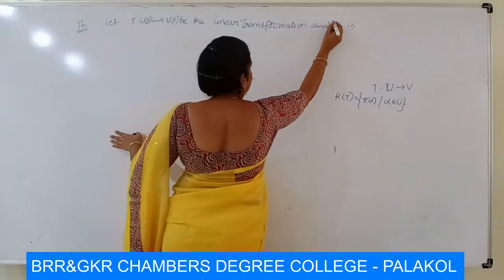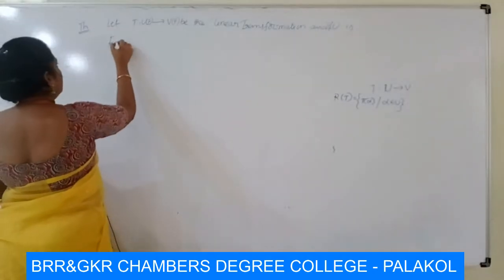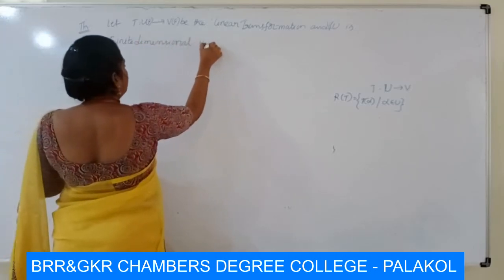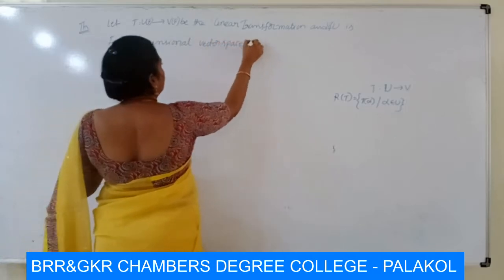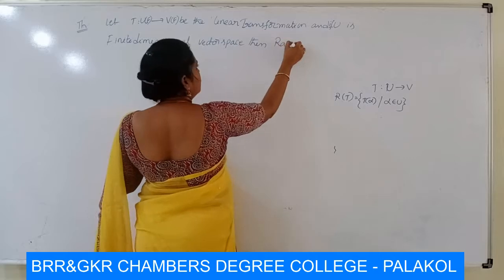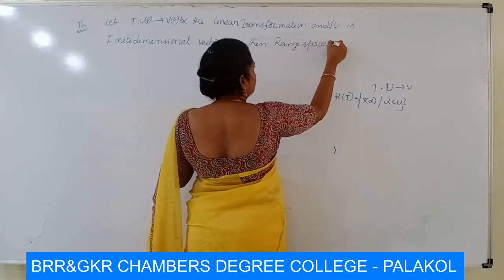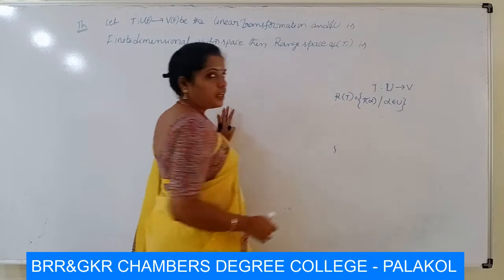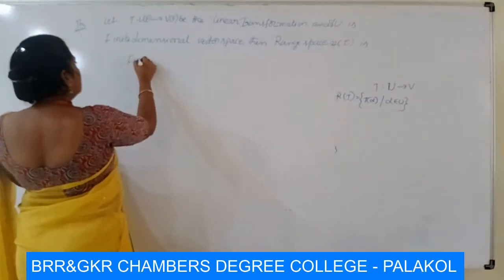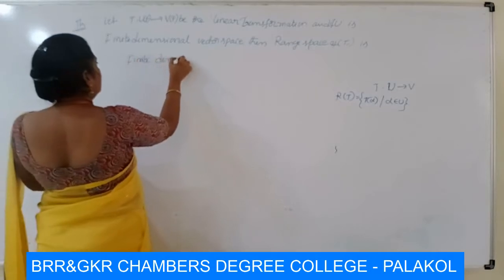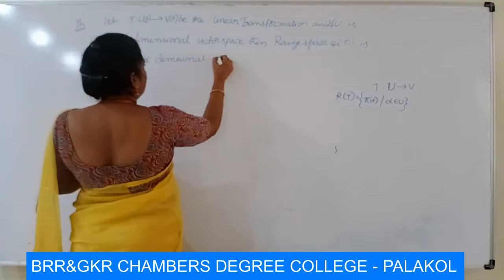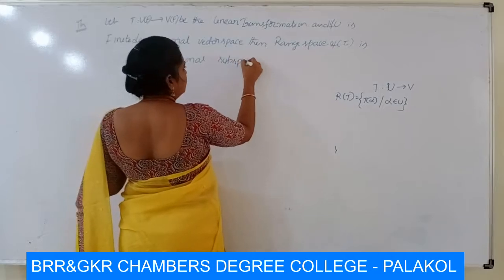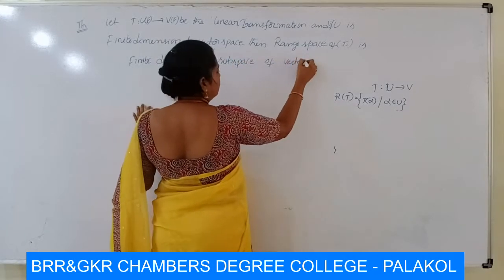If U is a finite dimensional vector space, then the range space R of T is a finite dimensional vector subspace, a finite dimensional subspace of the vector space V of F.